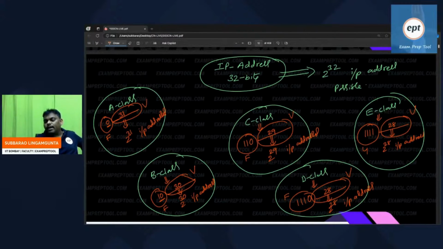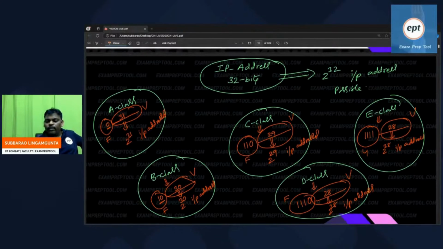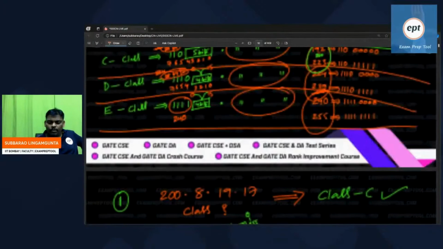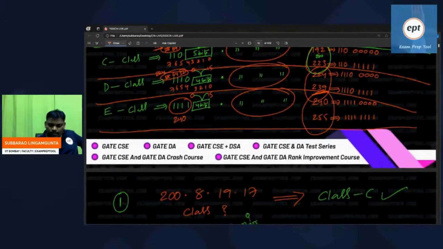Exactly. Because in the D class also 4 people are fixed, and in the E class also 4 people are fixed. Both D and E are 2 power 28. If you want, you can verify. In D also 4 are fixed, in E also 4 are fixed. That is the reason.